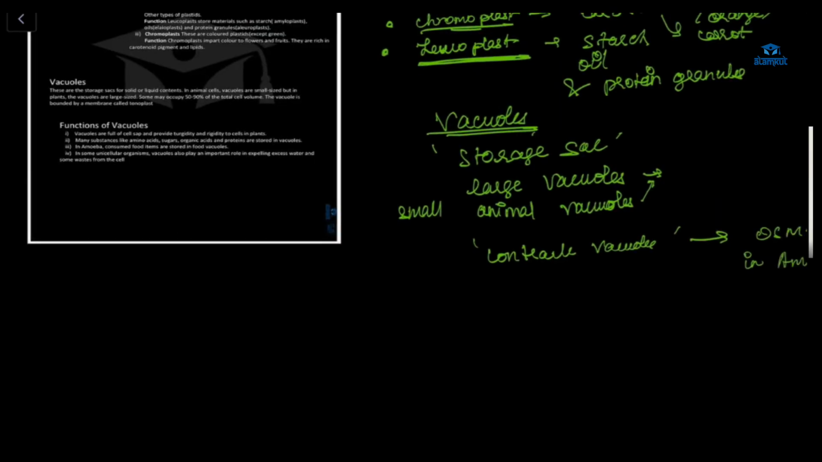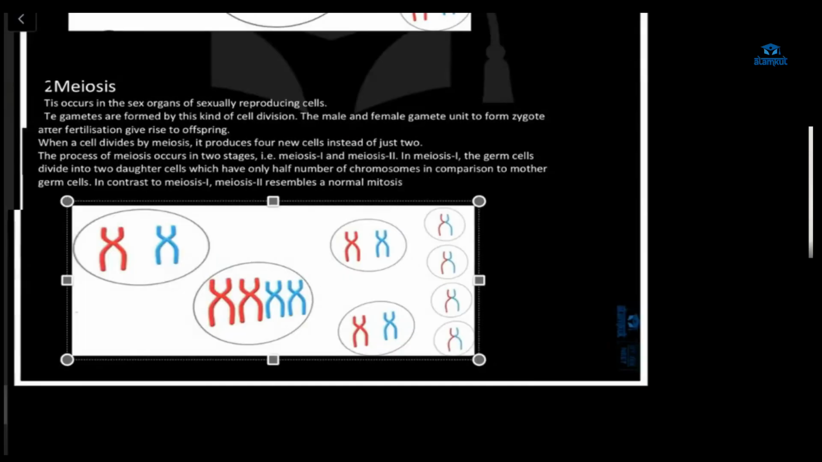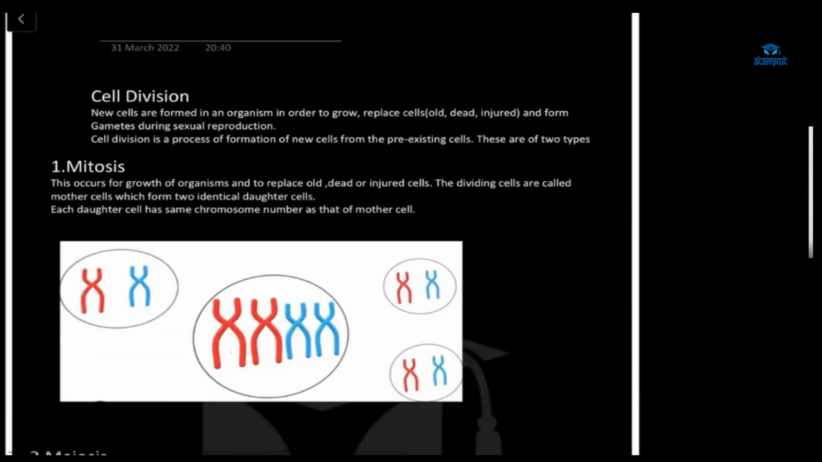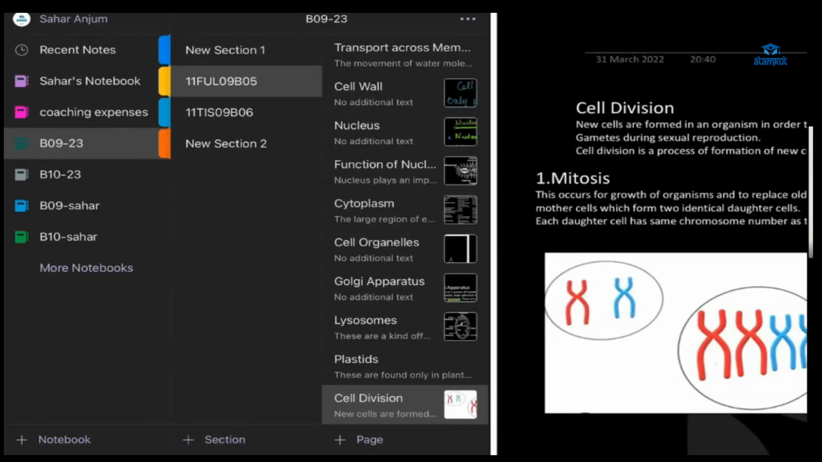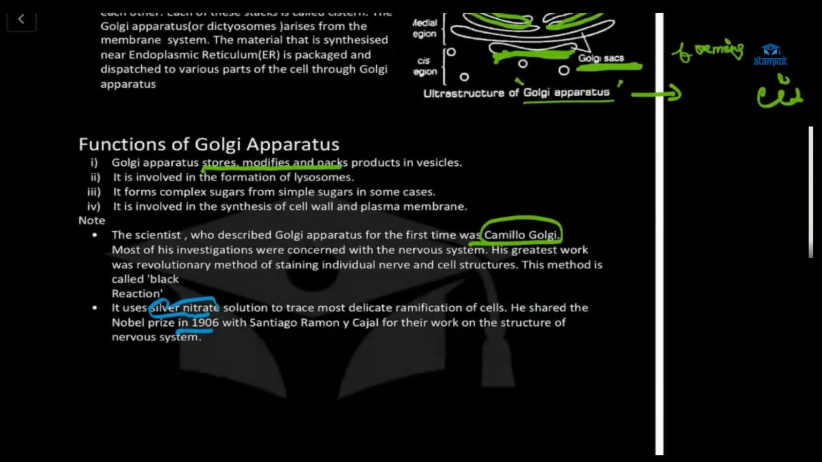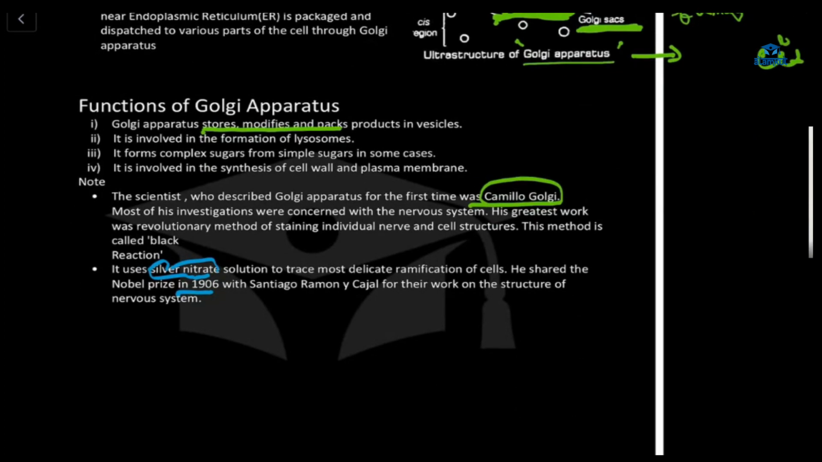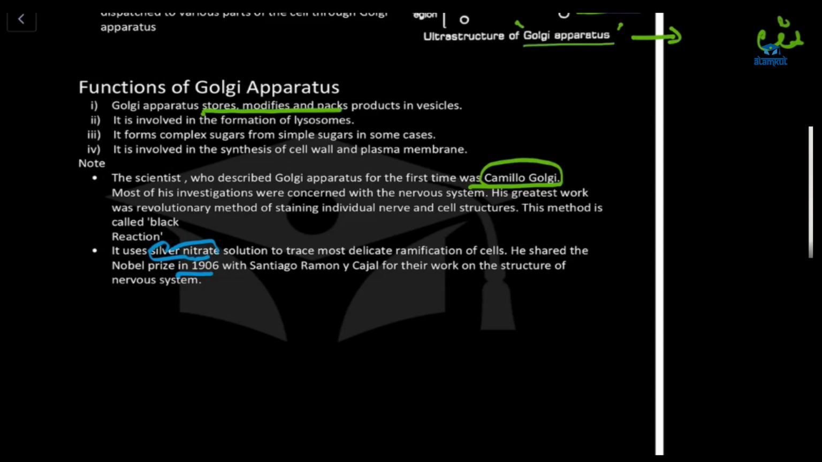This is over. Our last thing is cell division. Before that, we'll go through a quick revision. From Arham, we'll start. Arham, what is the function of Golgi apparatus?